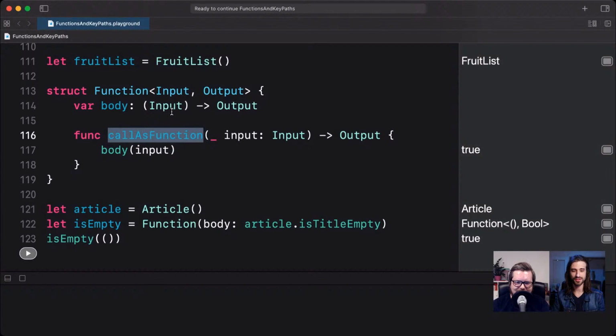Yeah, as you said, it's just syntactic sugar. Swift has chosen to make us implement this function called callAsFunction, but I remember that in other languages, like for instance C++, you do it by overloading the parenthesis operator.